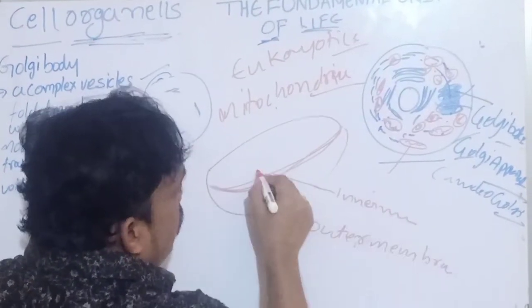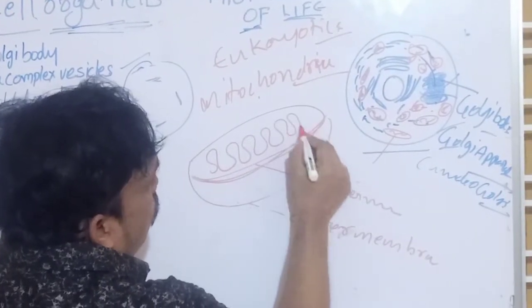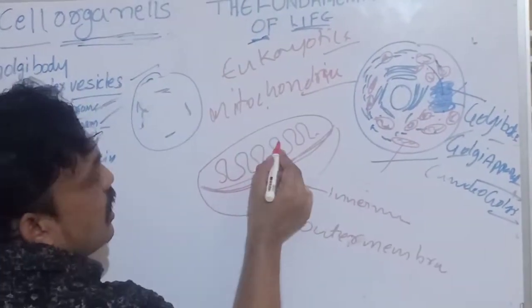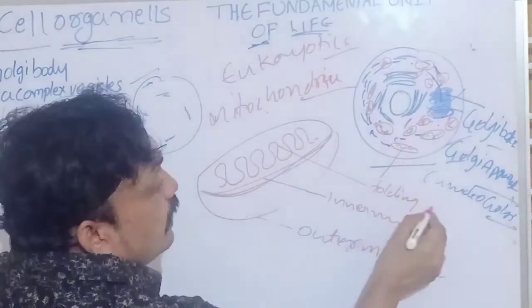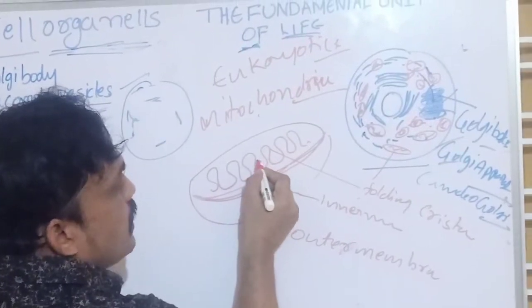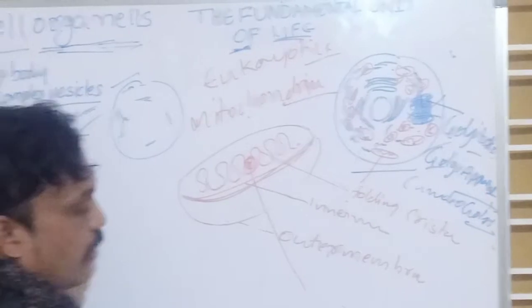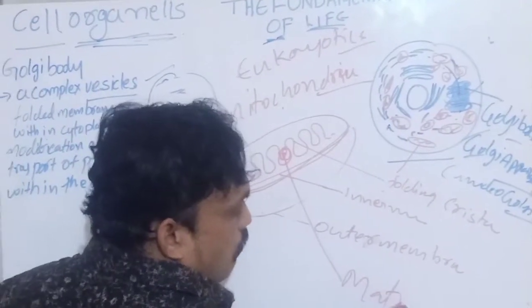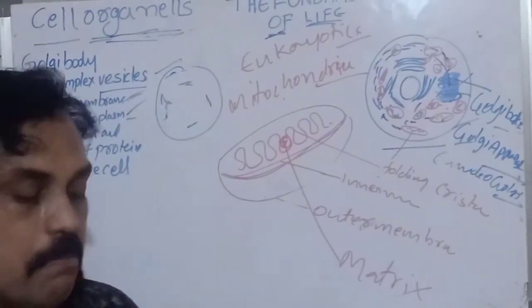The inner membrane folds and forms what? Cristae. These foldings we call cristae. Between the cristae there is a space, and that space we call the matrix.